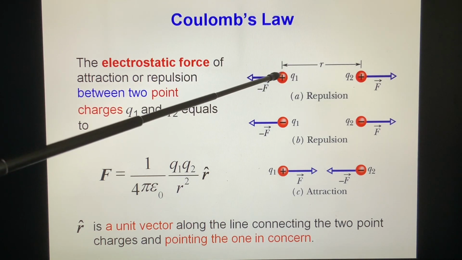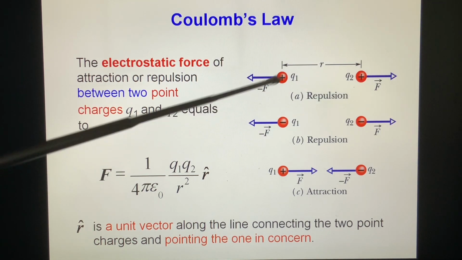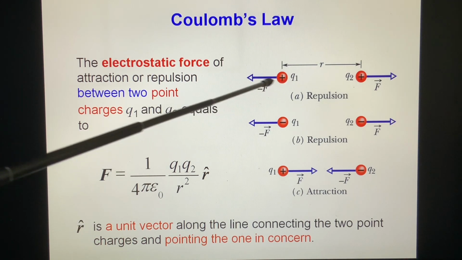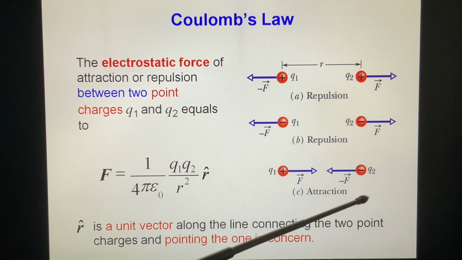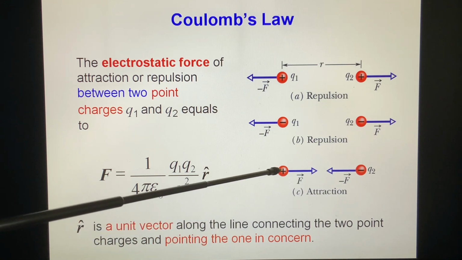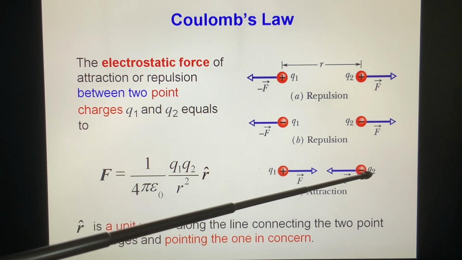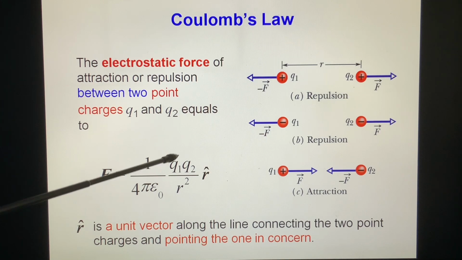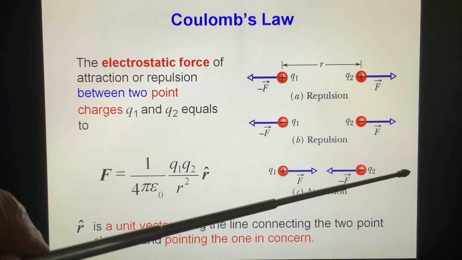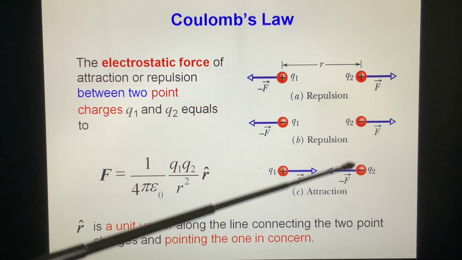If this is the charge in consideration, then for the same reason R̂, in this case, is towards it. And in this case, Q1Q2 is positive, so it is this one. Now look at this. If this is the charge in consideration, R̂ is along the line and towards it. In this case, Q1 and Q2 have different signs, so Q1Q2 is a negative number. So it is negative R̂, and this is the direction of R̂, so negative is this direction. In this case, this is the direction of F.